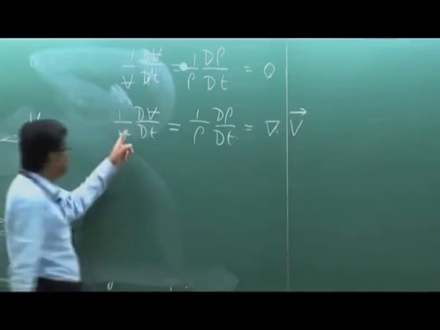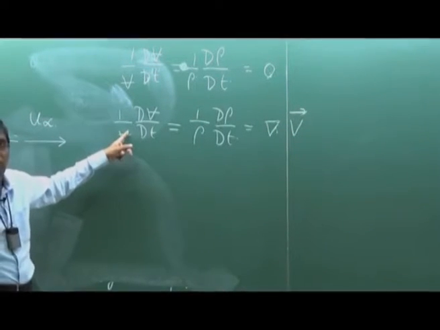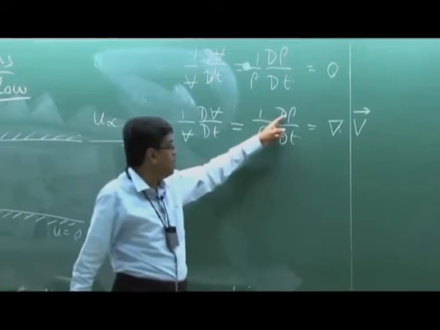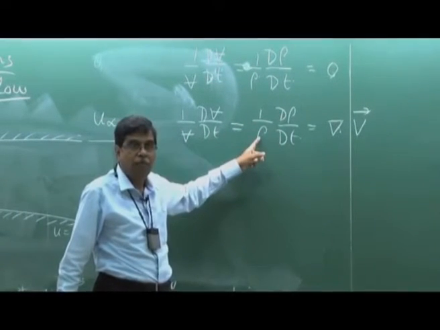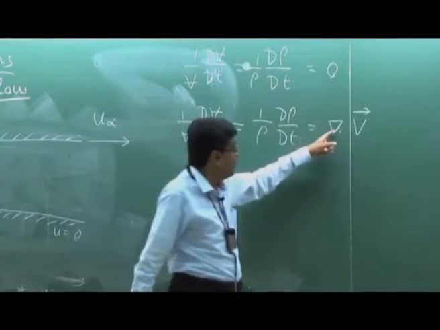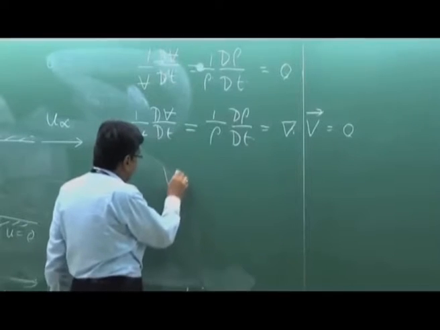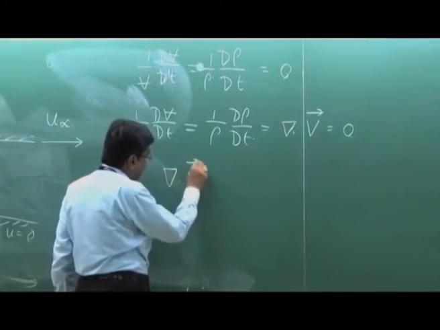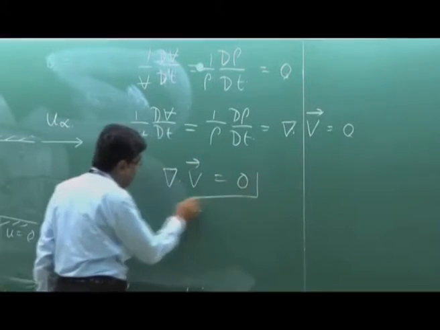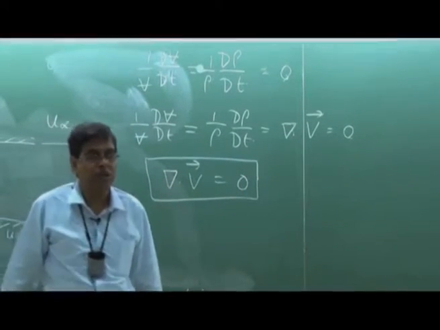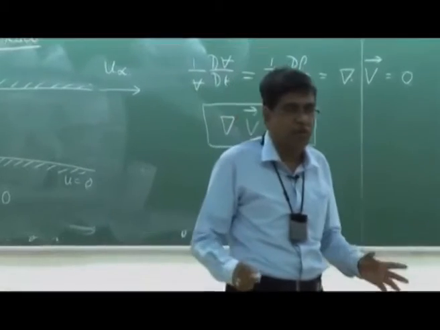Again I tell you, this is the rate of change of volumetric dilation per unit volume. It is the rate of change of density per unit volume. And this equals divergence of V, and this becomes 0. Therefore, for an incompressible flow, divergence of the velocity vector is 0, which comes from its basic definition of incompressibility. It has nothing to do with continuity. Many people say that it is a consequence of continuity.